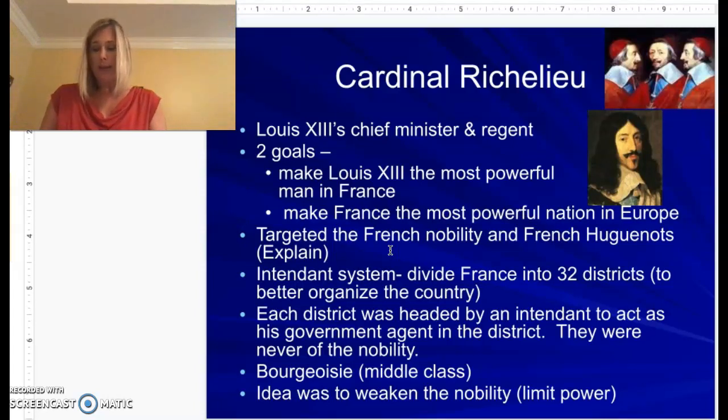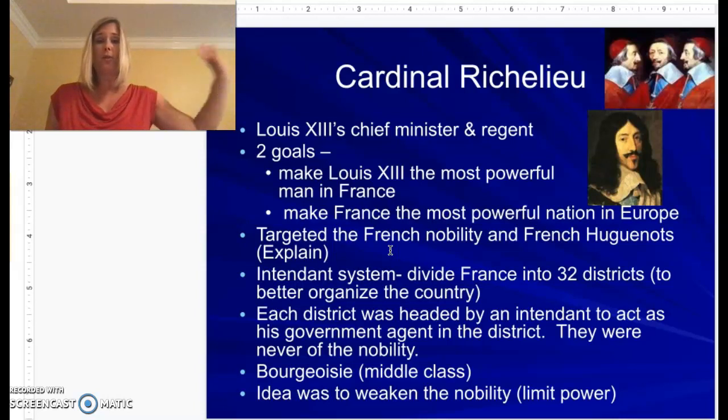The Huguenots who were found not loyal to the king. Okay, so again, you're writing this part down. Huguenots that were found not to be loyal to the king had their city walls torn down. So Richelieu meant business when it came to the Huguenots. He would basically figure out who was not loyal to the king and have their city walls torn down so that they basically had no defense whatsoever.